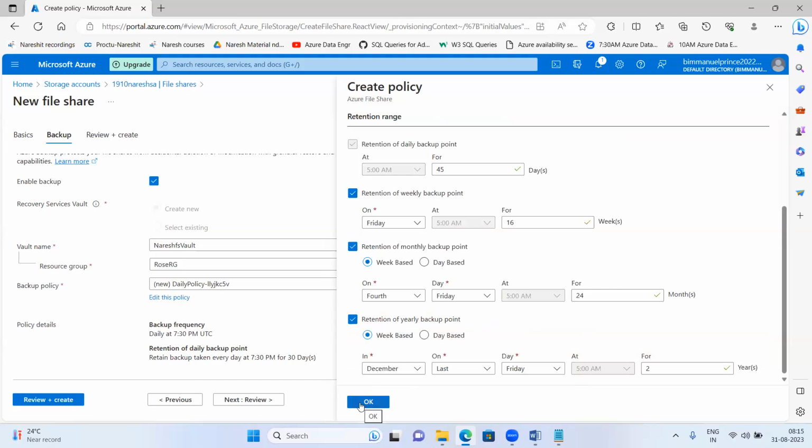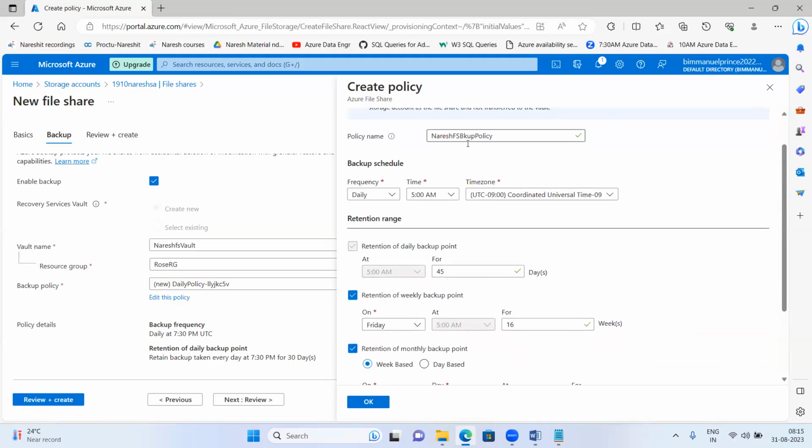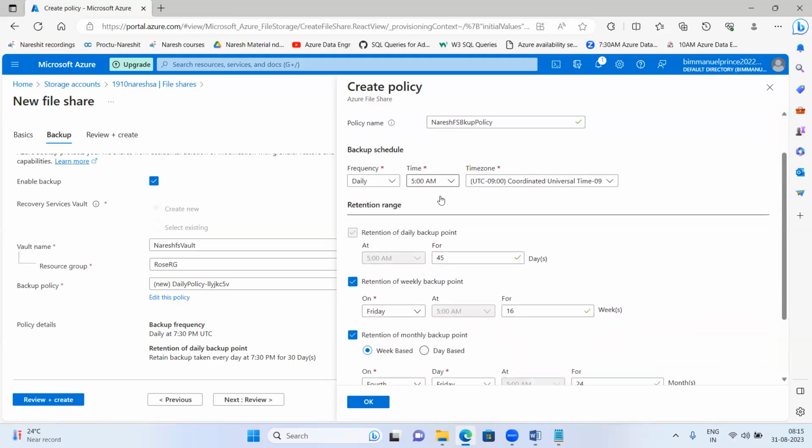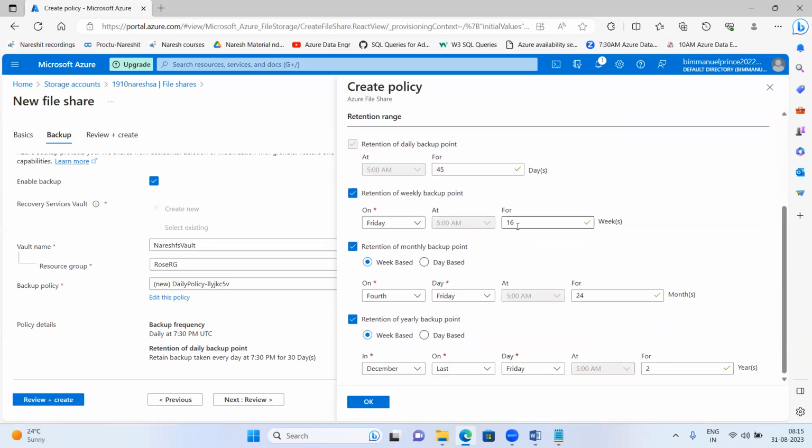Click on OK. The moment you click on OK, you have scheduled the backup policy of your file share with this name, on a daily basis at this time. And the daily backup is taken automatically, keep it for 45 days; weekly backup every Friday, keep it for 16 weeks; monthly backup on the fourth week of the month, Friday, keep it for 24 months; yearly backup, December, last week of the month, Friday, keep it for 2 years. Say okay.